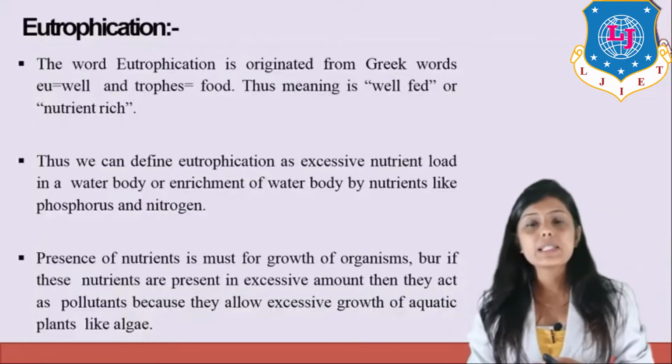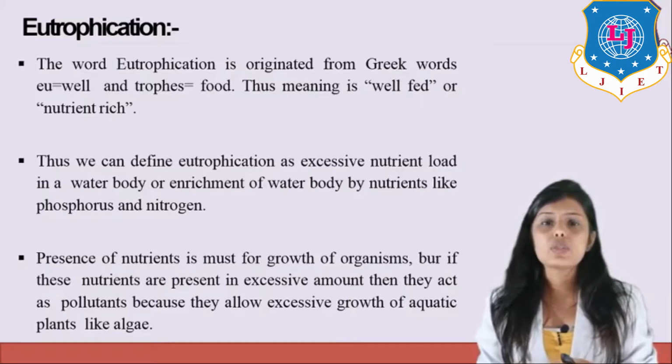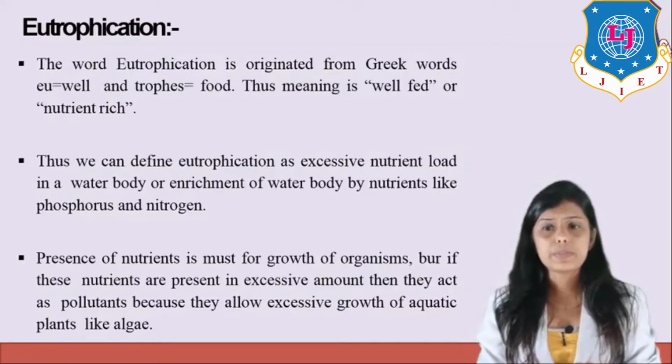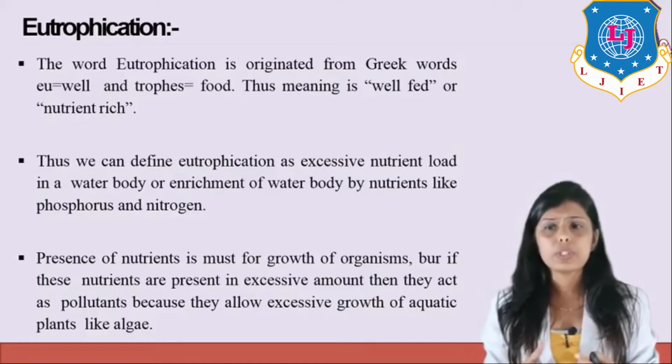We are going to learn about eutrophication. Okay, let us study about eutrophication. The word eutrophication originated from the Greek words eu, meaning well, and trophes, meaning food. Thus the meaning is well fed or nutrient rich. Now eutrophication is one of the effects of water pollution.